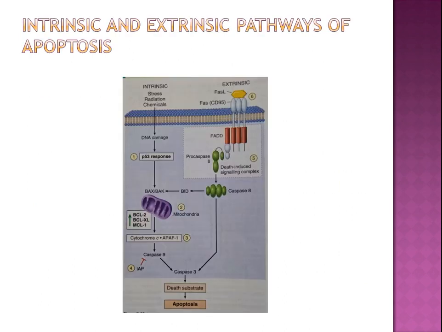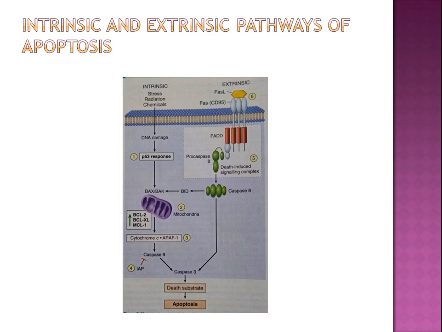This is the intrinsic and extrinsic pathway of apoptosis. In the intrinsic pathway, whenever there is stress, radiation injury, or chemical exposure, it leads to DNA damage. Whenever DNA damage occurs, p53 comes into action and it leads to BAX or BAK gene activation, and they lead to caspase activation and cell death or apoptosis.